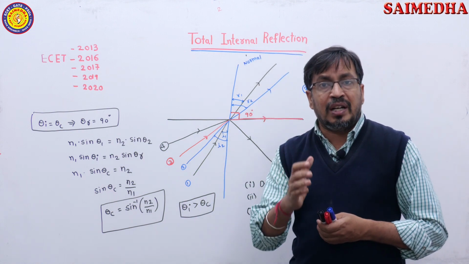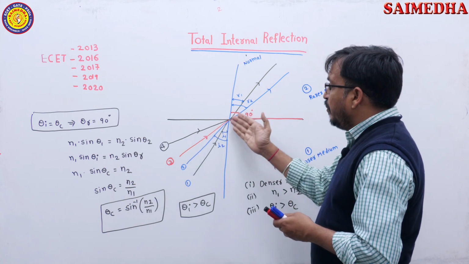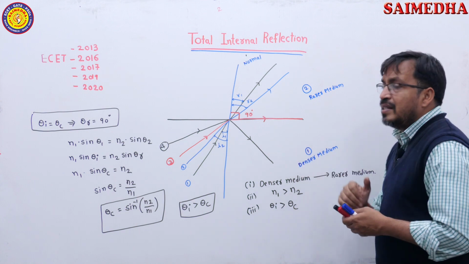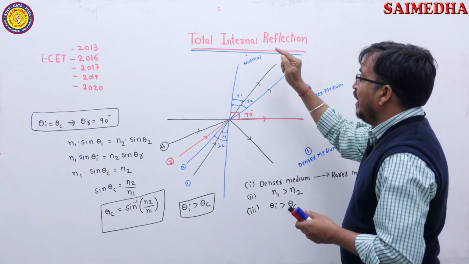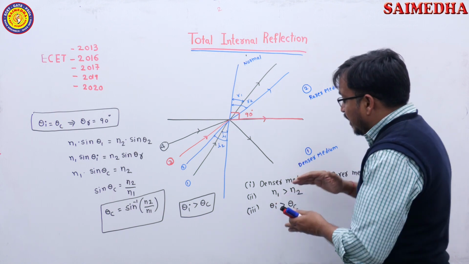So, what is total internal reflection? It is the angle of incidence at which the refracted ray will be totally reflected in the same medium. For that purpose, what are the 3 conditions?